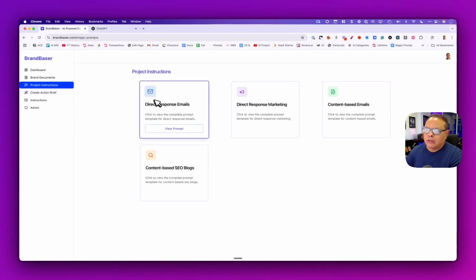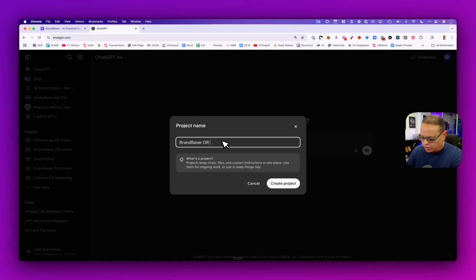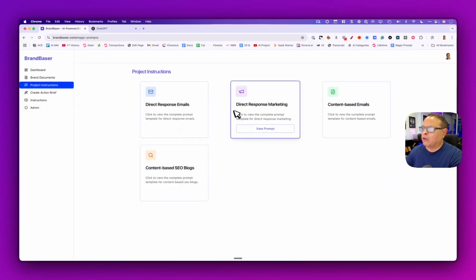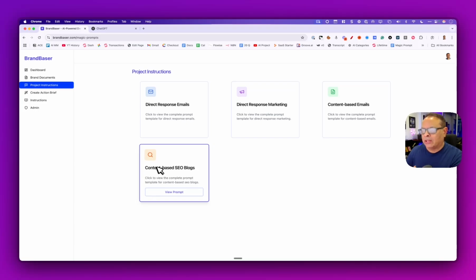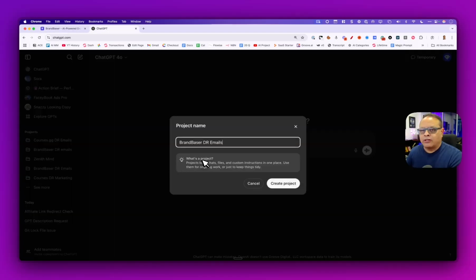DR emails, or you can write direct response emails, but I'm just going to call it DR emails because I know that means direct response. Then you'll make another project called your company name, direct response marketing, and you'll make another project called your company name, content emails, and your 4th and last project called your company name, content SEO blogs. All right, so I'm going to make the first project. I'm only going to make one. I think you get it. I don't need to make all 4. So let's create the project.